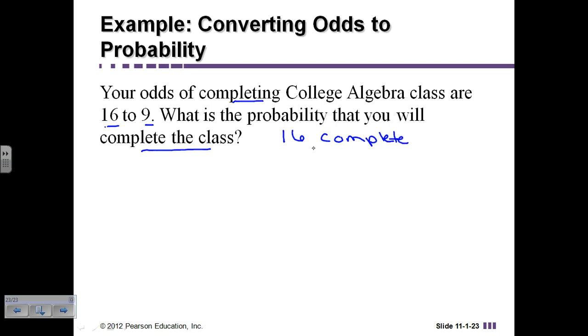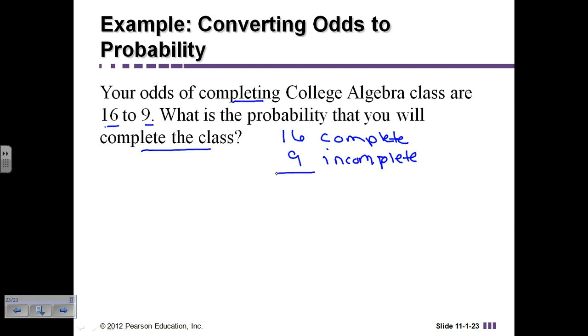Okay, so 16 completed it, and 9 did not complete it. So we have 16 complete and 9 incomplete.